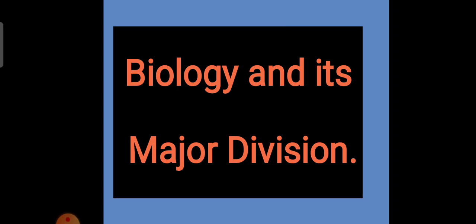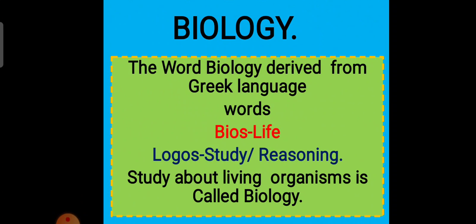Let's learn about biology and its major divisions. What is biology? The word biology is derived from the Greek language. It consists of two words. One is bios, which means life, and the other is logos, which means study or reasoning. It means biology is the study about living things.